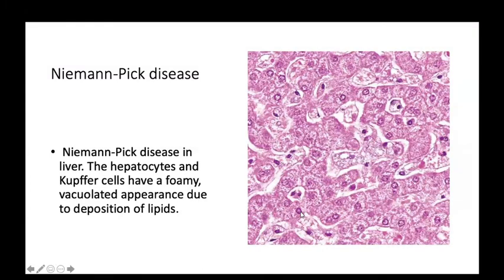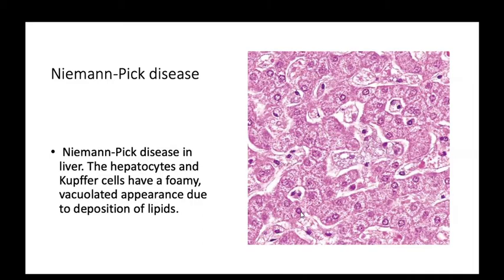Here we can see the hepatocytes, and these large cells are the Kupffer cells. There is accumulation of substrate in these cells in Niemann-Pick disease in the liver, and the hepatocytes and Kupffer cells have a foamy vacuolated appearance due to deposition of excessive lipids. These are lysosomal storage diseases. Mostly among lysosomal storage diseases, you should read Gaucher's disease, Niemann-Pick disease, and Pompe's disease. Questions are mostly coming about these diseases, so read carefully about them.